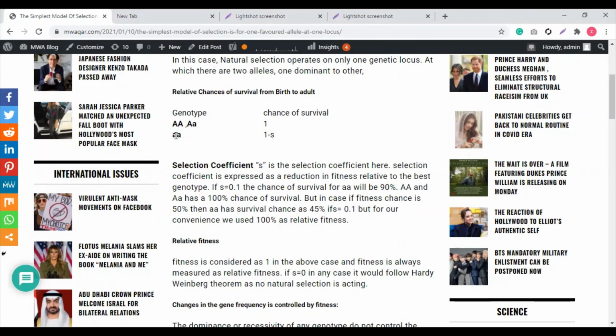Nature can easily eliminate the small a allele from the homozygous recessive combination, but nature cannot eliminate the small a from the heterozygous genotype. And what happened next? The a will be present in this form, will keep on appearing generation after generation, and nature cannot eliminate it from this genotype pattern.